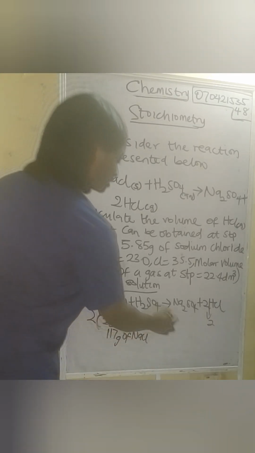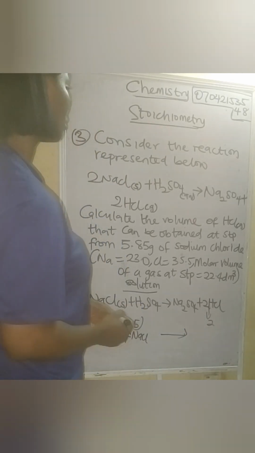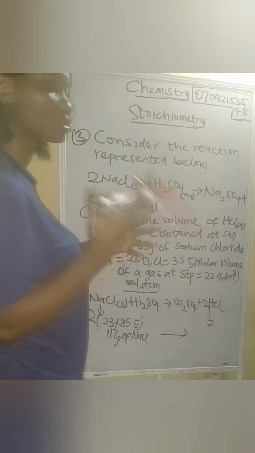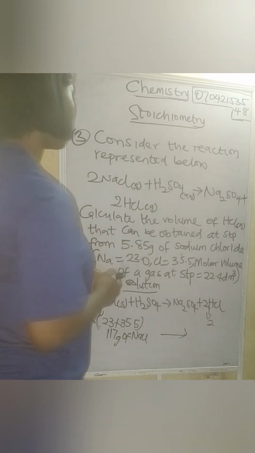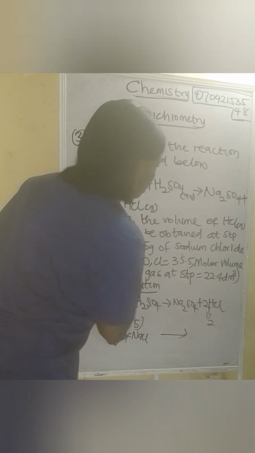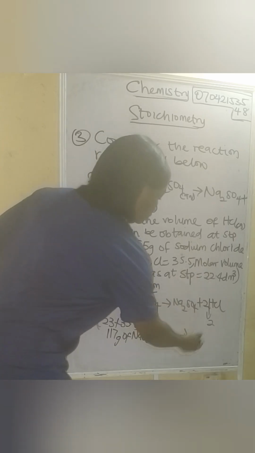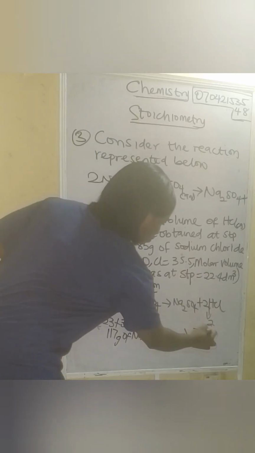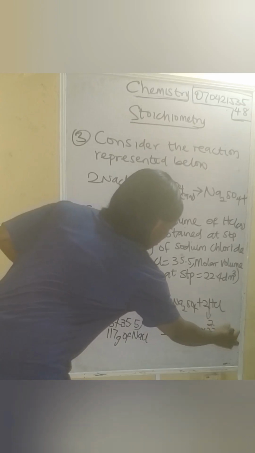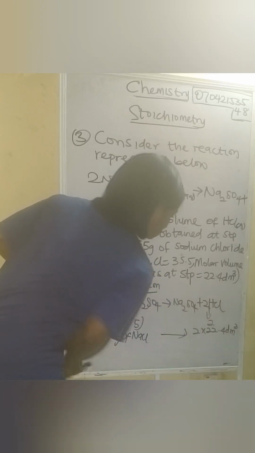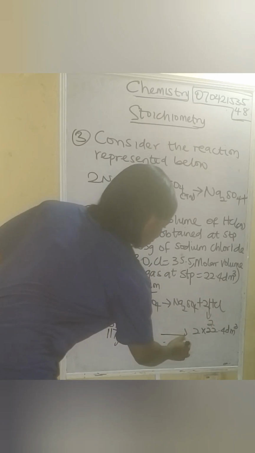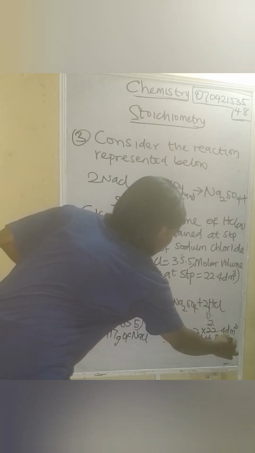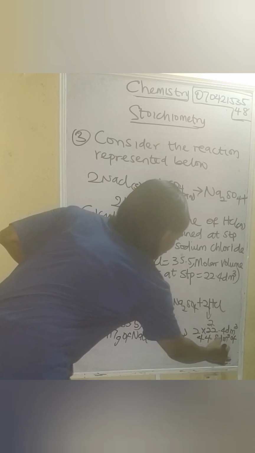So now if you remember, they said what? At XTP, okay? The volume of HCl that can be obtained at XTP, and I told you that XTP constant is 22.4 dm cube. The volume of HCl gas at XTP is always 22.4 dm cube. That will be 2, which is this 2 times 22.4 dm cube. Alright? So that will be giving us what? This is 44.8 dm cube of hydrochloric gas.